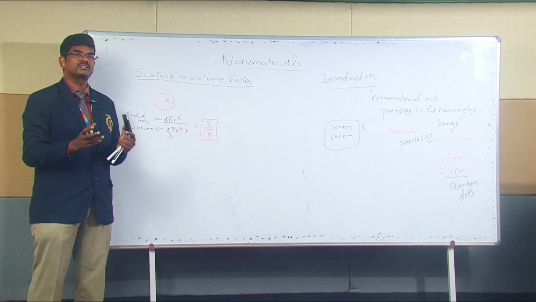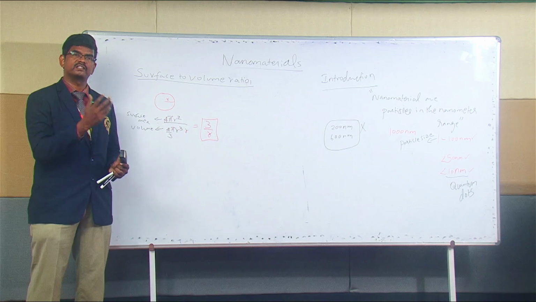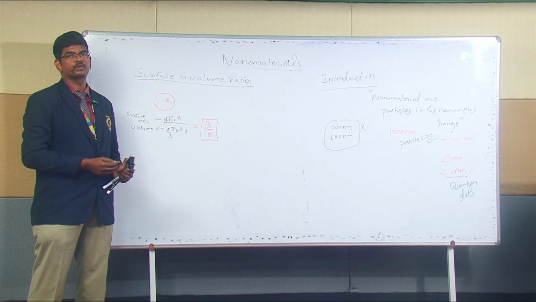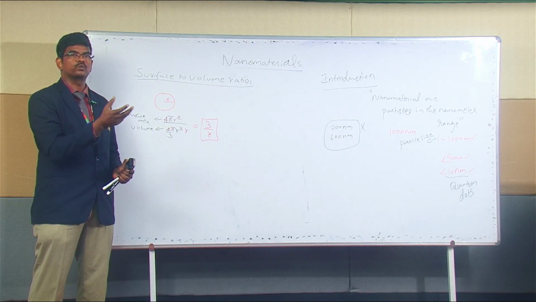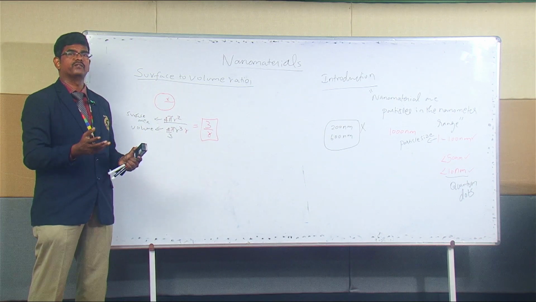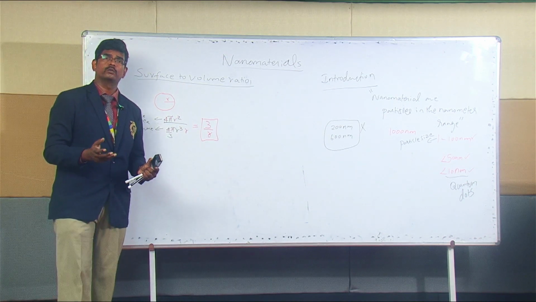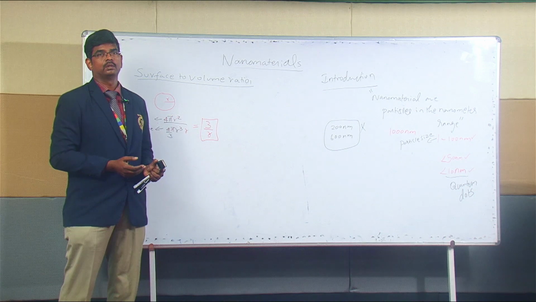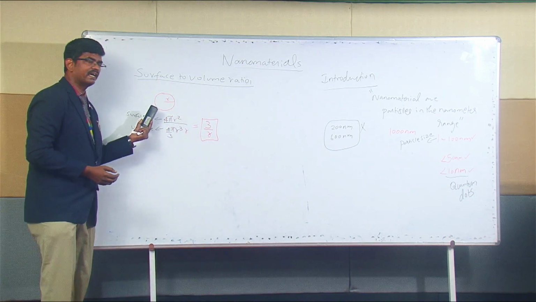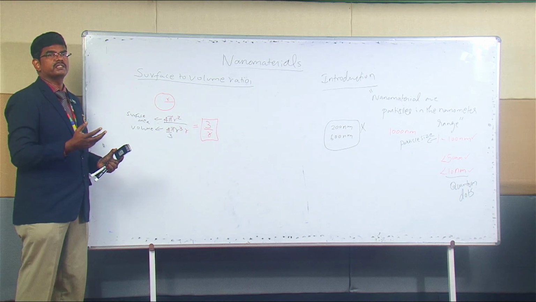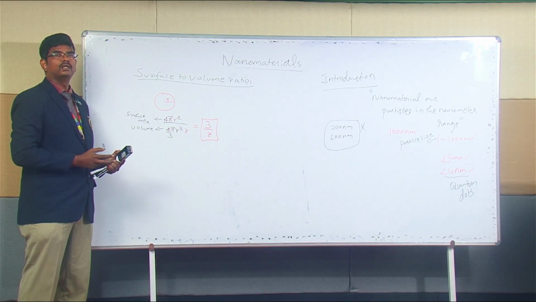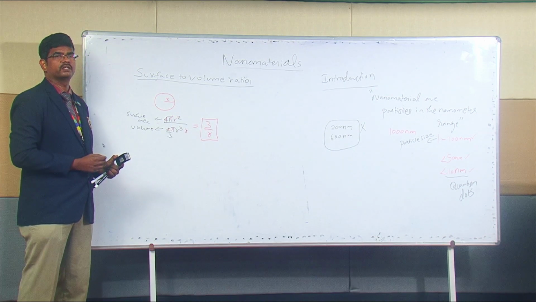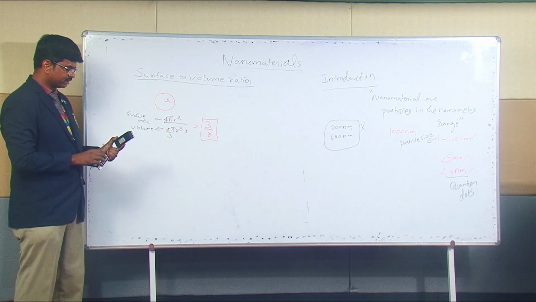But always the material cannot be a sphere, it can be of different shapes. So if it is of different shapes, we have to substitute the corresponding surface and volume. For example, if it is a cube, the surface area is 6a square and the volume will be a cube. But for simplicity, I consider the material as a sphere, and I come up with the answer 3 by r.